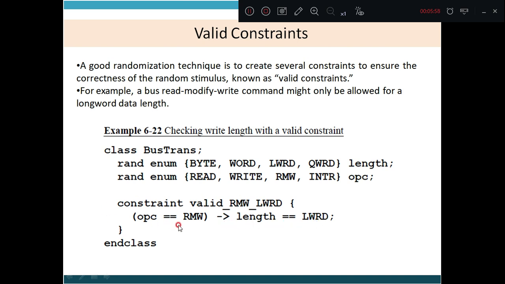If this is satisfied, then length is equal to LWRD, and endclass. So this is a constraint put onto this particular length. So what does a good randomization technique do? It creates several constraints to ensure the correctness of the random stimulus, and that is known as a valid constraint.